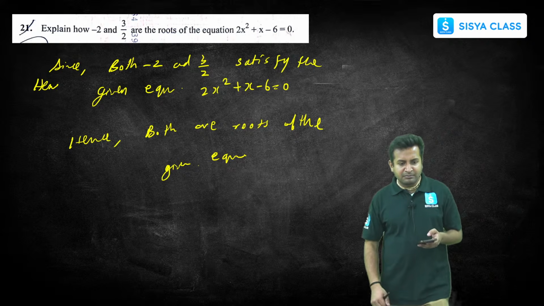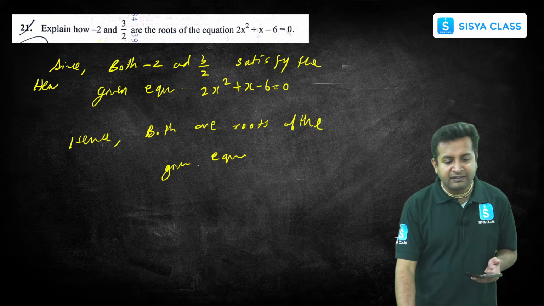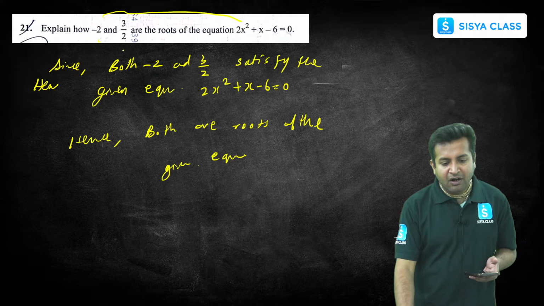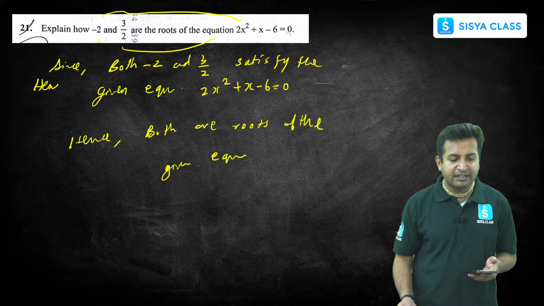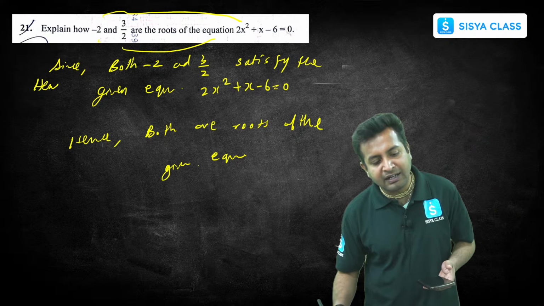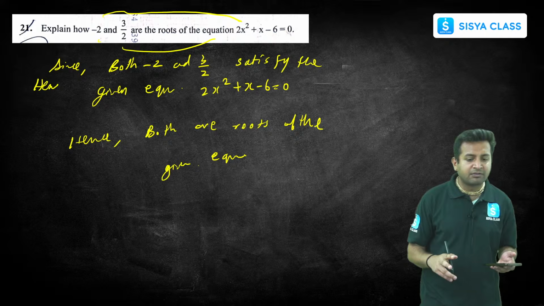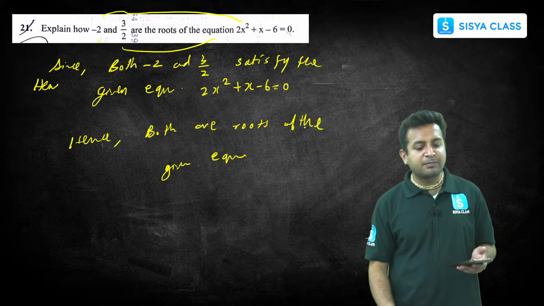See, there are two ways. First, just put down the values here or use the formula, right? You know how to find the sum of the roots and product of the roots. So you can use this thing or just put down the values also.